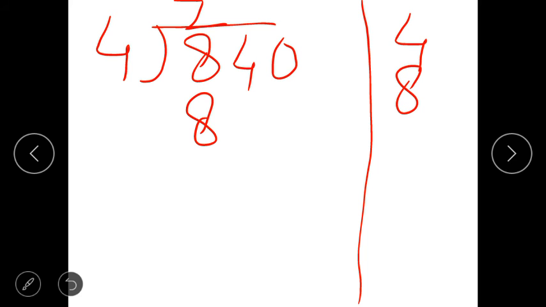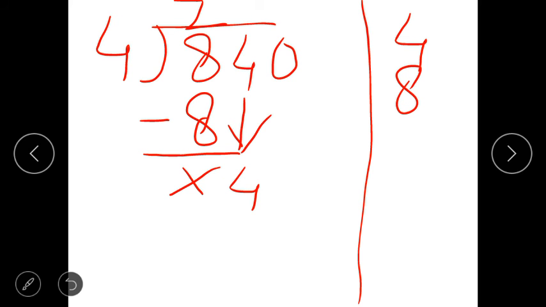You have to look at the 100 place, children. Remember that. You have to start from your left hand side. Now what you have to do? You tell me what you have to do. We have to subtract, isn't it? Yes. Now subtract it. 8 minus 8, 0. Now what you have to do? Make arrow and bring down the number 4.